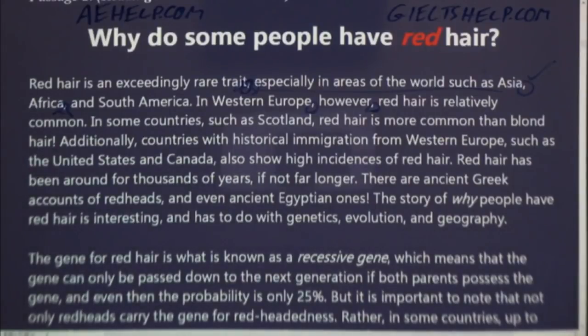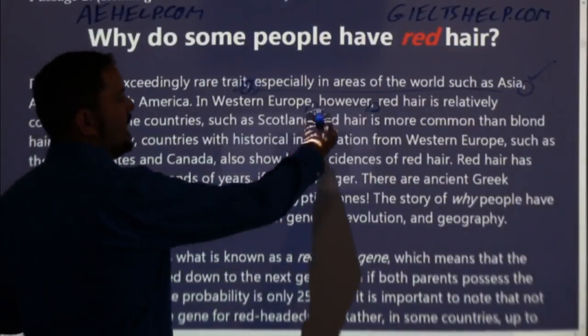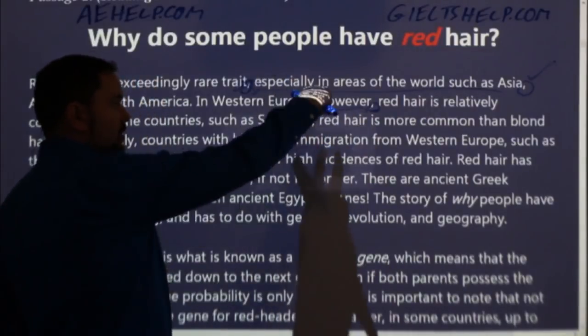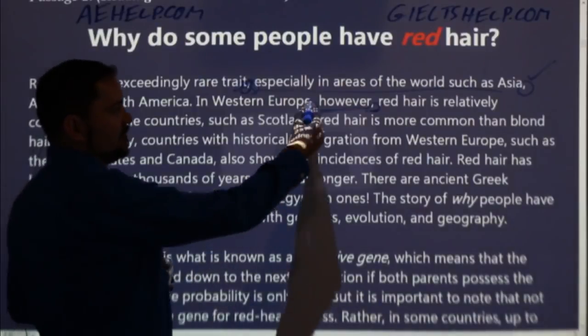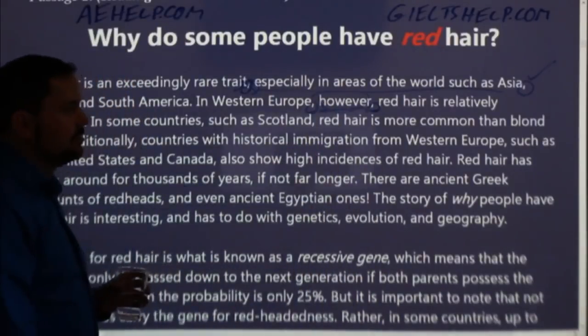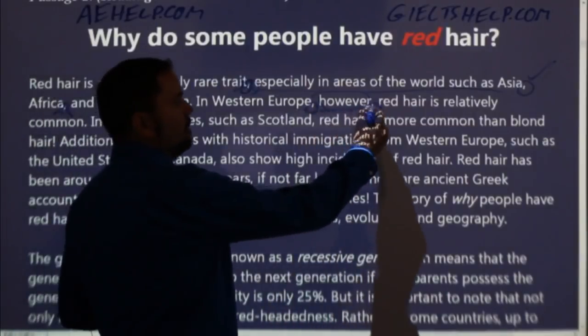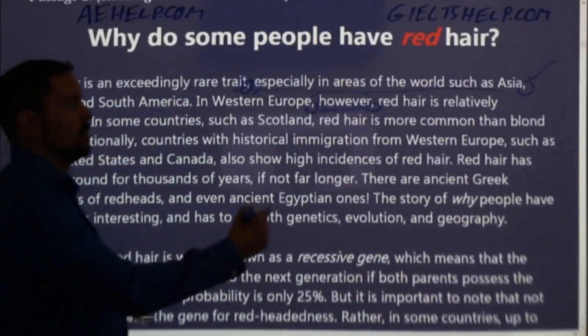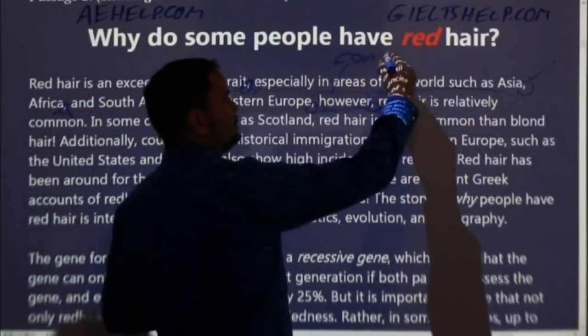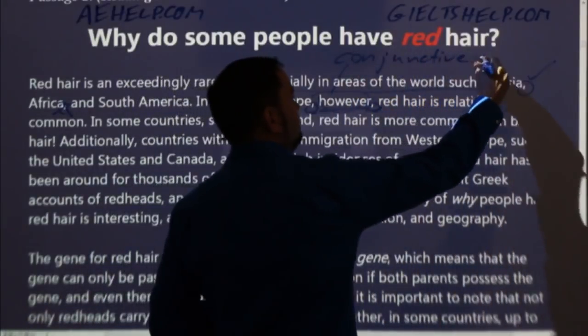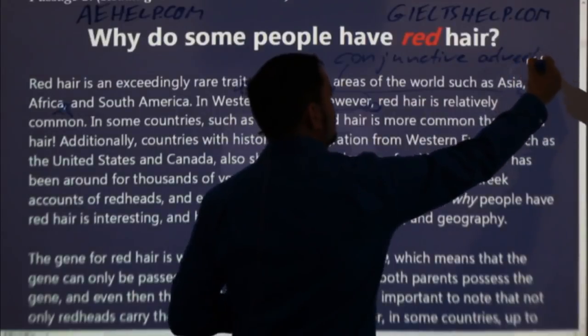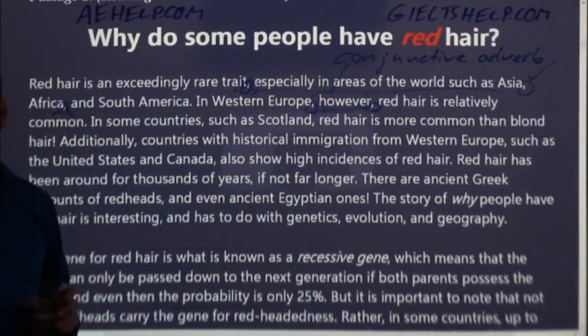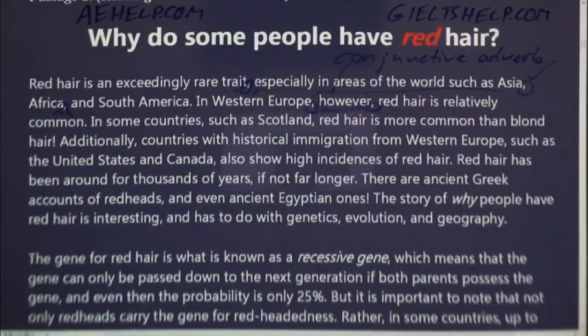It's a conjunctive adverb. Absolutely. However is being put into the middle of this sentence to show opposition at this point. And because of that, it requires the comma on both sides. So that's a conjunctive adverb in the middle of the sentence. Okay? Very good. Good for you for recognizing that.